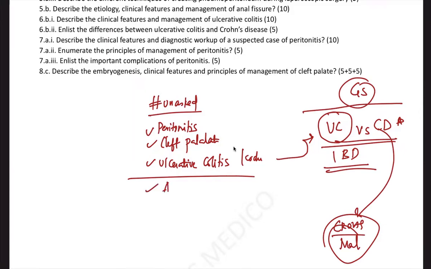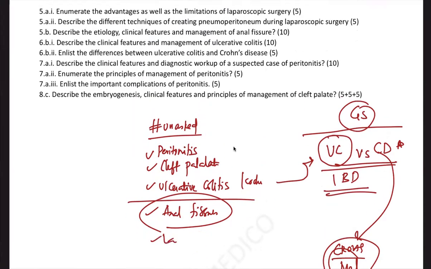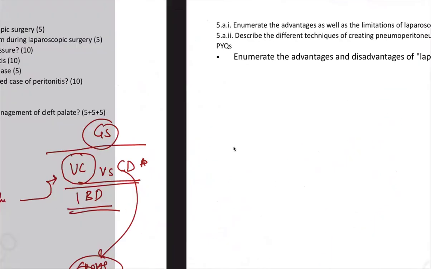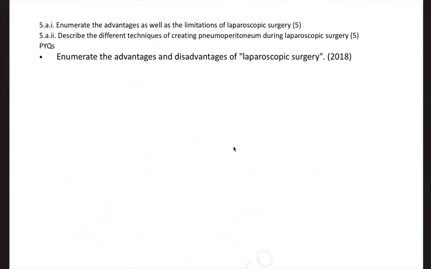And one more question on anal fissure, which we were able to cover, but it is again a gray zone topic. And also laparoscopy. We were not expecting a question like this, but there was a question on laparoscopy. For a person who is not well prepared, or not focusing on unasked versions, or not part of the UPSC Medical regular course, it's going to be a nightmare, because there's not even a single question from varicose veins, peripheral artery disease, breast cancer, or carcinoma, which are the dictum topics we usually expect from general surgery. They went ahead and asked all unasked questions, including laparoscopy.